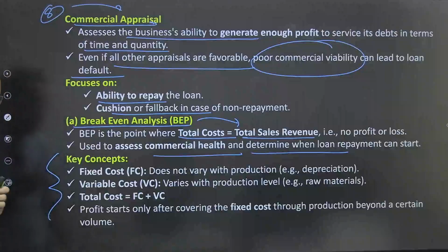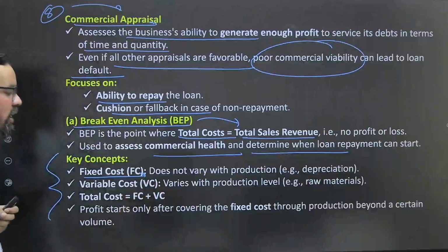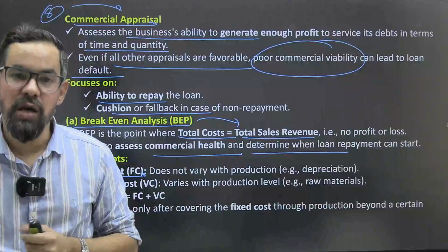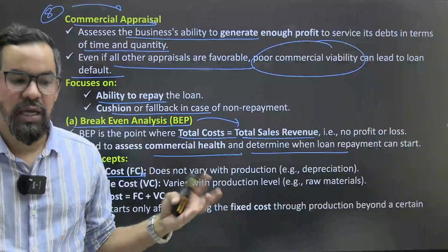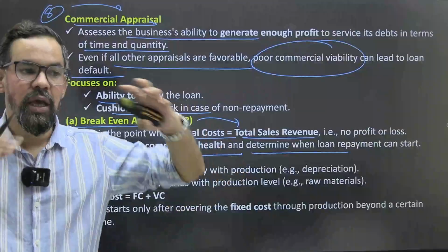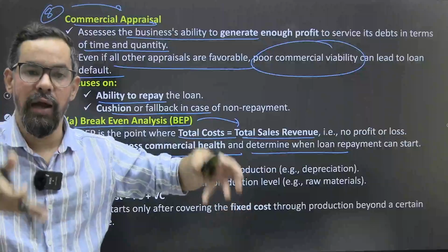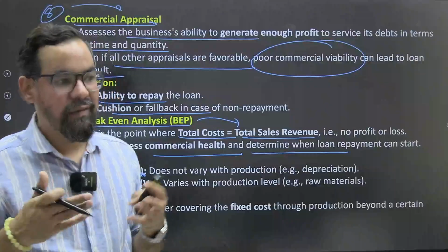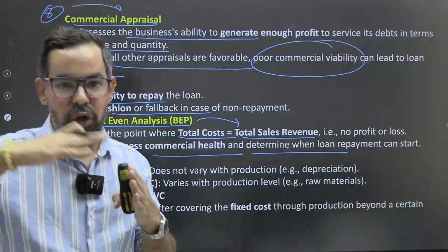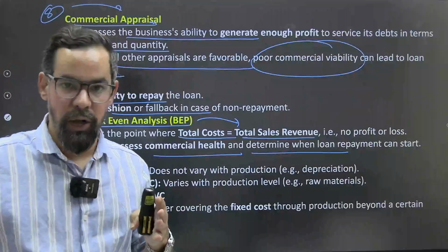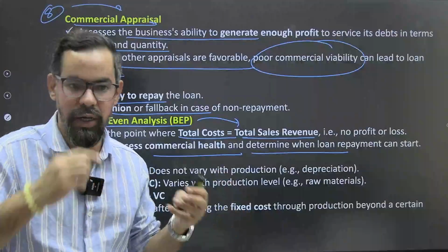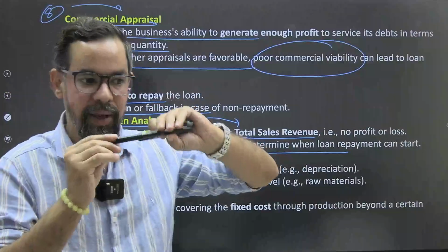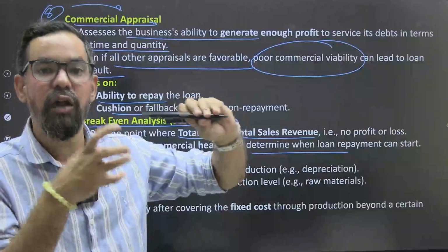So that is the key concept to calculate the break even point. We have fixed cost, which does not vary with the production, like we have property, plant, equipment and all these kinds of things, ठीक है। These are the fixed cost, ठीक है। जैसे that manufacturing plant or whatever it is, ठीक है, so they are generally part of the fixed cost, ठीक है, and which remain fixed. Which does not vary with the number of output, that is variable cost, ठीक है। Variable, let's say we are a company who comes up with a project, they want to establish a manufacturing plant for markers.